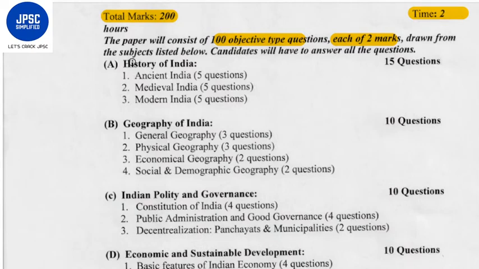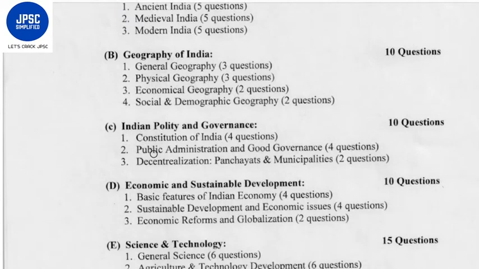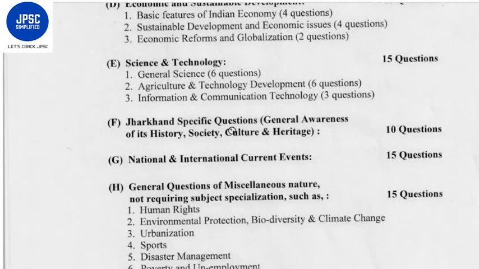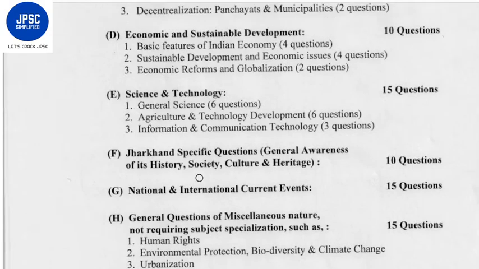It will comprise questions from history of India, geography of India, polity and governance, economic and sustainable development, science and technology. It will also consist of Jharkhand specific questions, national and international current events, and general questions of miscellaneous nature not requiring subject specialization.